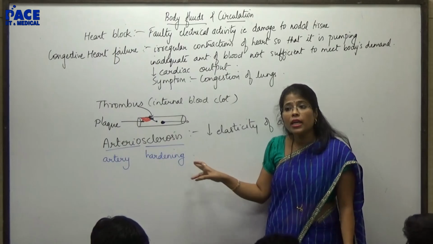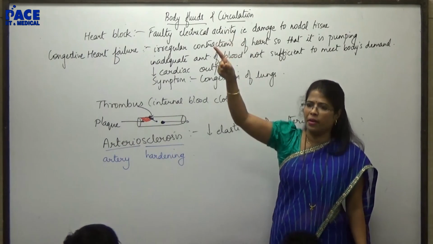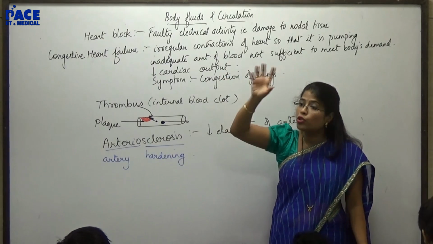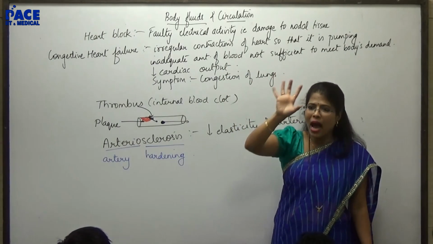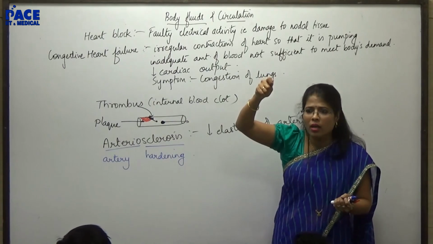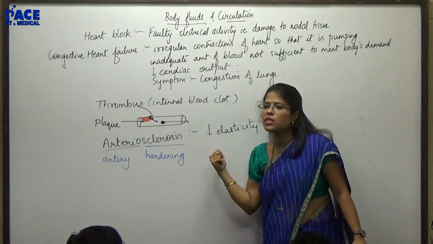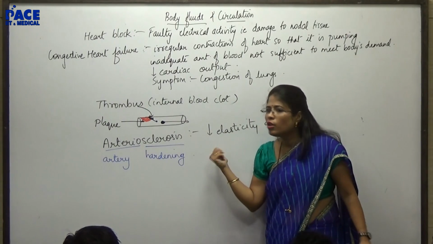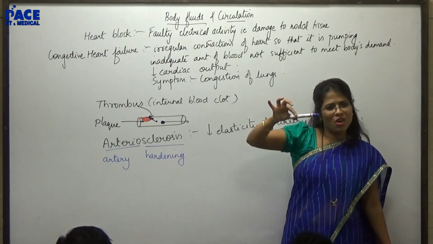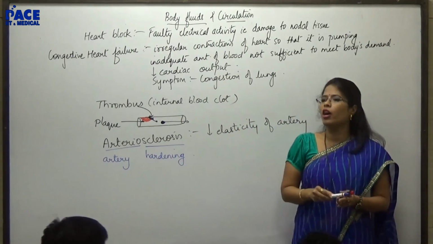So in both the conditions, arteries have become hard, but the reason for hardness is different. In atherosclerosis, it was due to deposition of plaque. Means, can I say there was increase in the thickness of the wall, and hence there was reduction in the lumen size? Here will the size of the lumen decrease? No, artery is as it is. Only thing, artery cannot expand, neither will it recoil back.